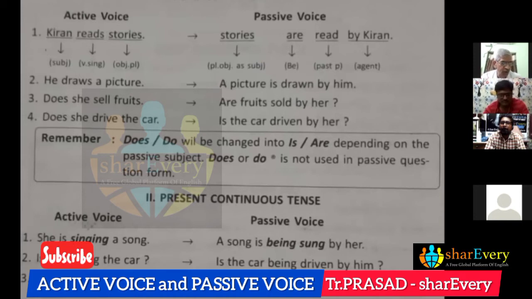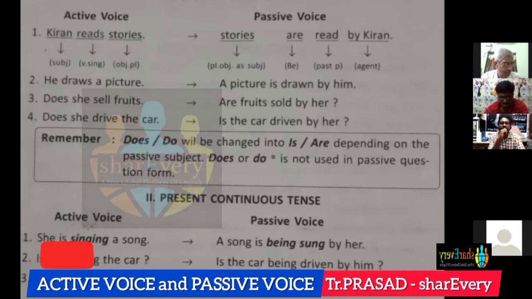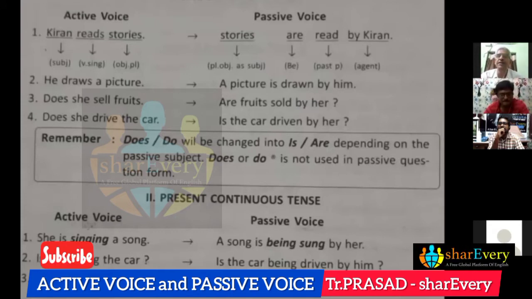She has bought a new pen. A new pen has been bought by her. In perfect tenses, we have to use been, B-E-E-N, been, in passive voice. She has bought new pens. See the difference between the first and second sentence.